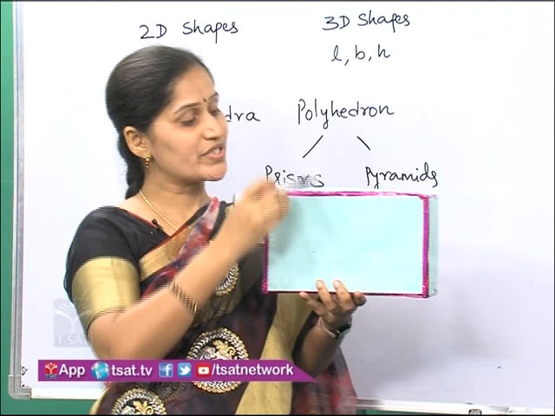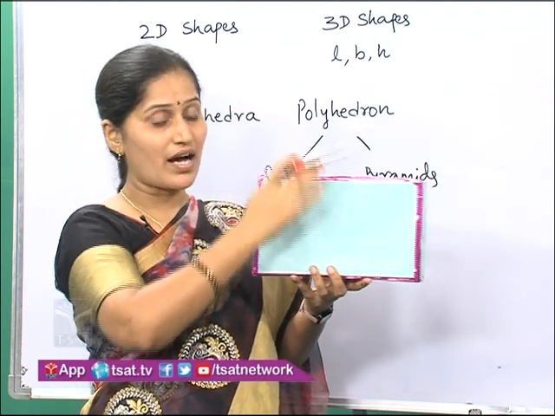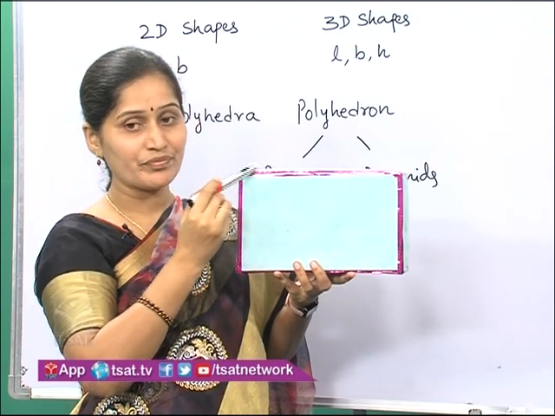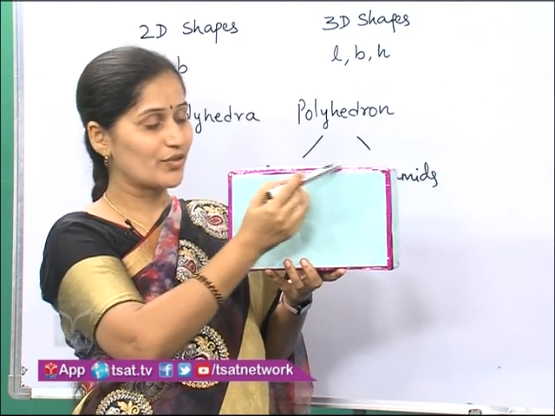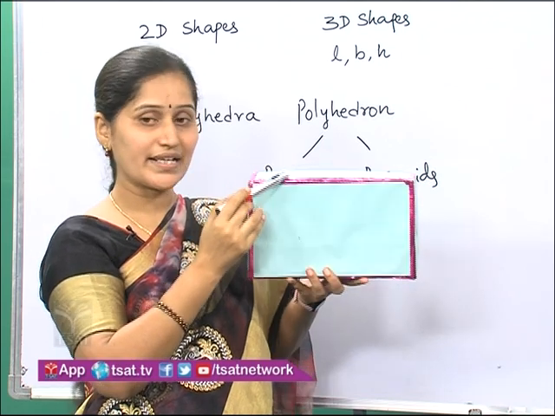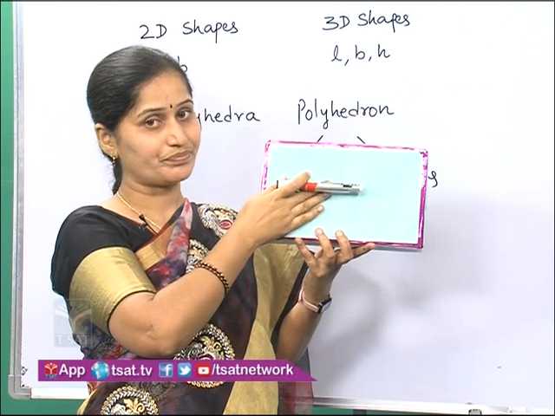Now if you observe, this face and this face are intersecting here. You can see this pink line. For your understanding, I have decorated it with pink, right? So this pink line is an edge, because this is the intersection of this face and this face.